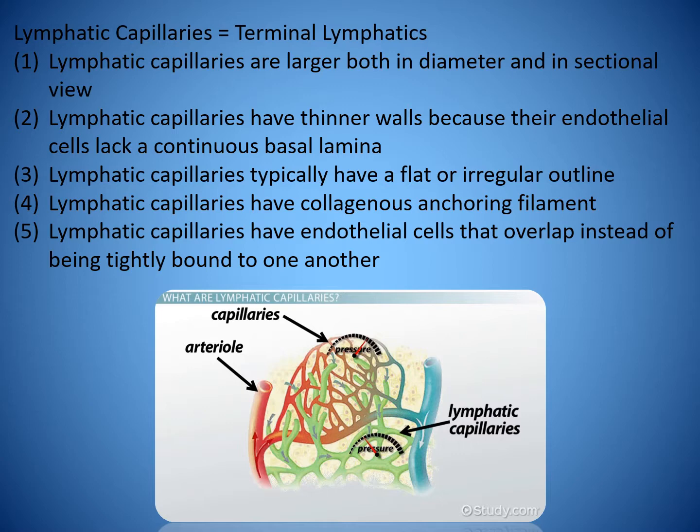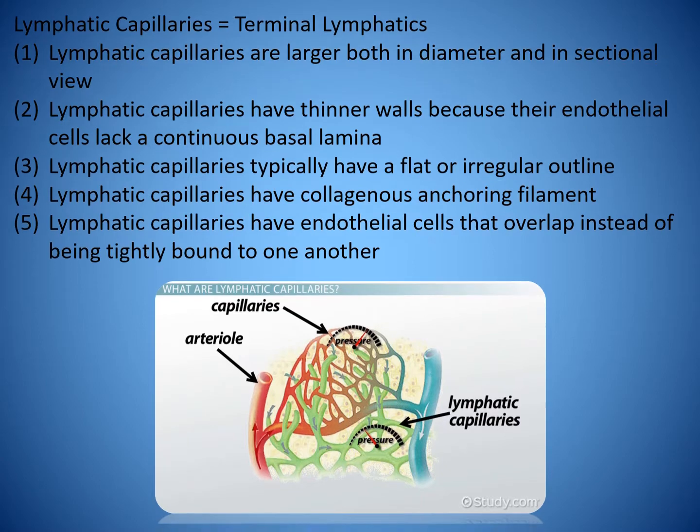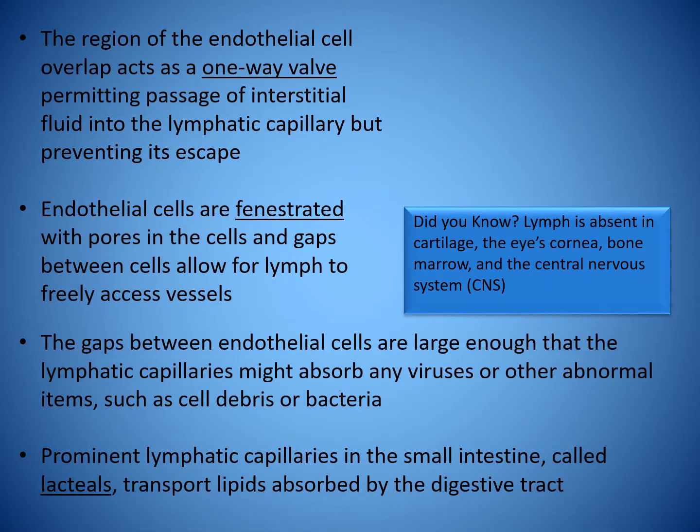Lymphatic capillaries have collagenous anchoring filaments, and endothelial cells that overlap instead of being tightly bound to one another. The region of the endothelial cell overlap acts as a one-way valve, permitting the passage of interstitial fluid into the lymphatic capillary but preventing its escape.